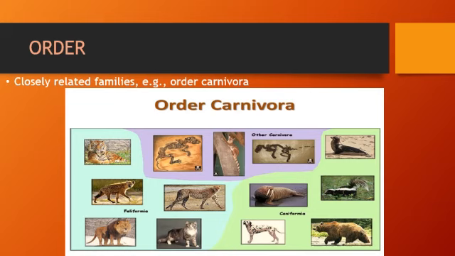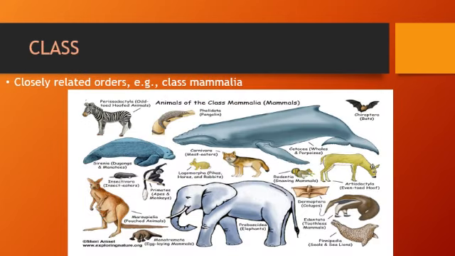Order is a group of closely related families, like order Carnivora has many families, including Felidae. Then comes class. It is a group of closely related orders, like class Mammalia is a group of many closely related orders, including order Carnivora.